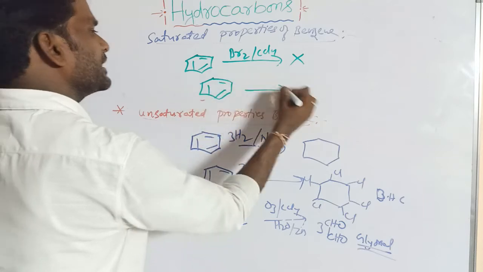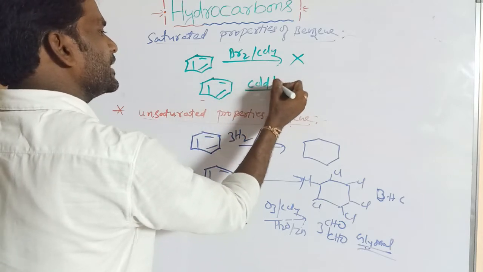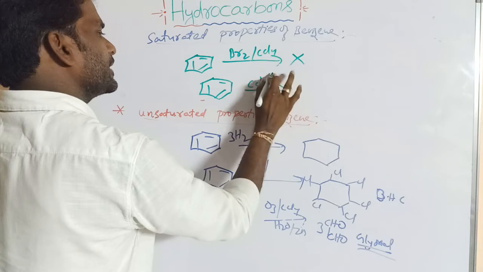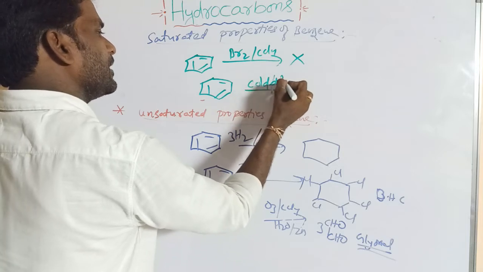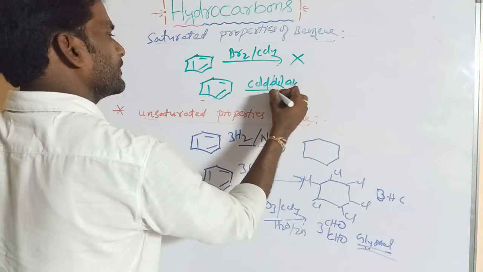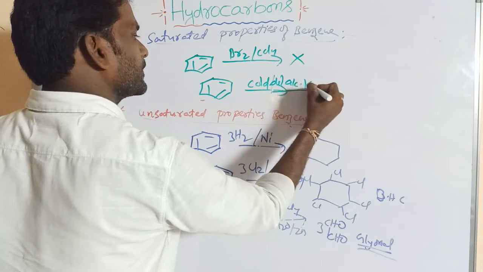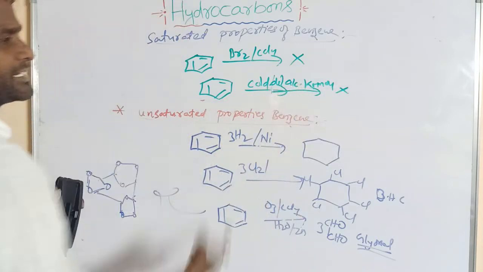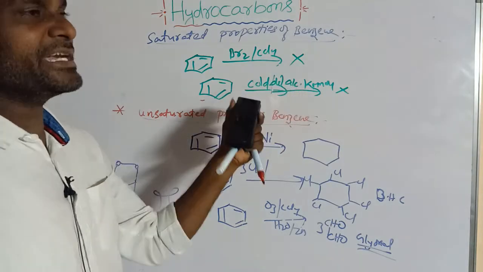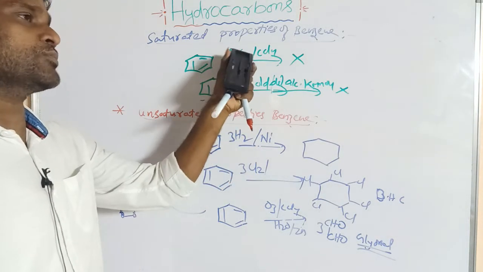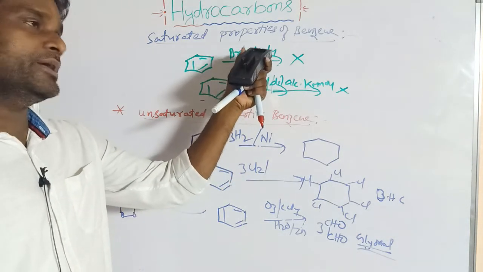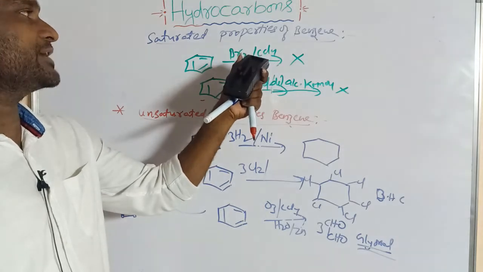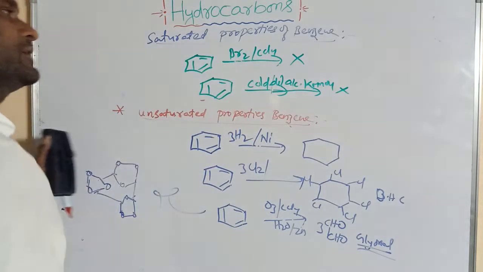When treated with cold dilute alkaline KMnO4, this is the Baeyer's reagent, which is used for identification of unsaturation. Bromination in the presence of CCl4 is also used for identification of unsaturation.